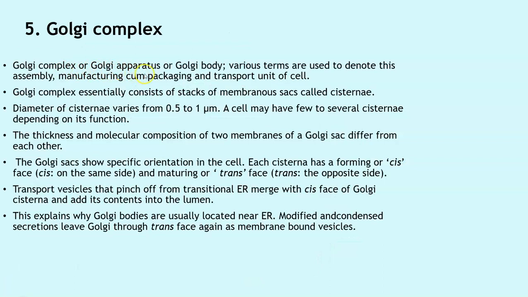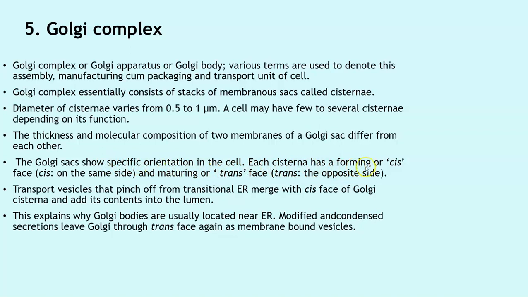Then we have the Golgi complex or the Golgi apparatus or the Golgi body. Various terms are used to denote this assembly, manufacturing, packaging and transport unit of the cell. They essentially consist of membranous sacs which are called as cisternae. Diameter of the cisternae varies from 0.5 to 1 micrometer. A cell may have few to several cisternae depending on its function. The thickness and the molecular composition of the two membranes of a Golgi sac differs from each other. The Golgi sac shows specific orientation in the cells.